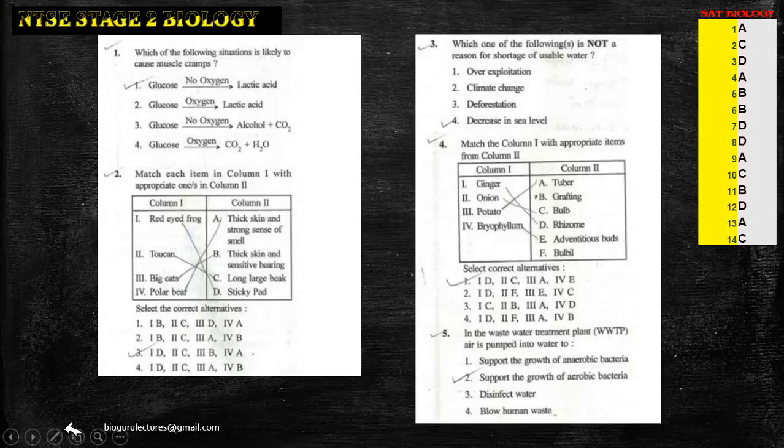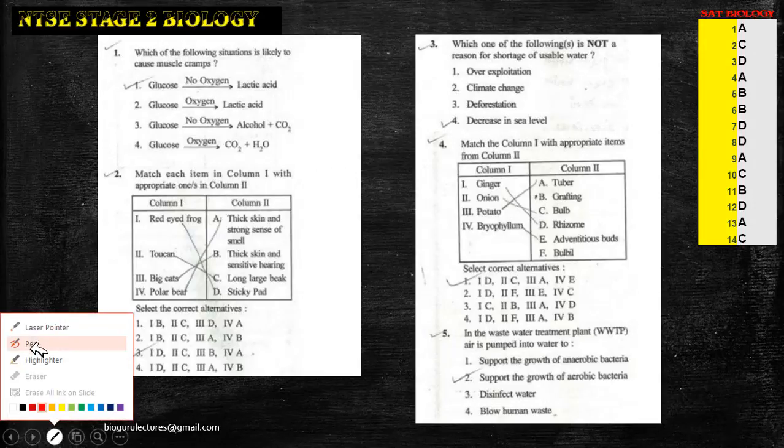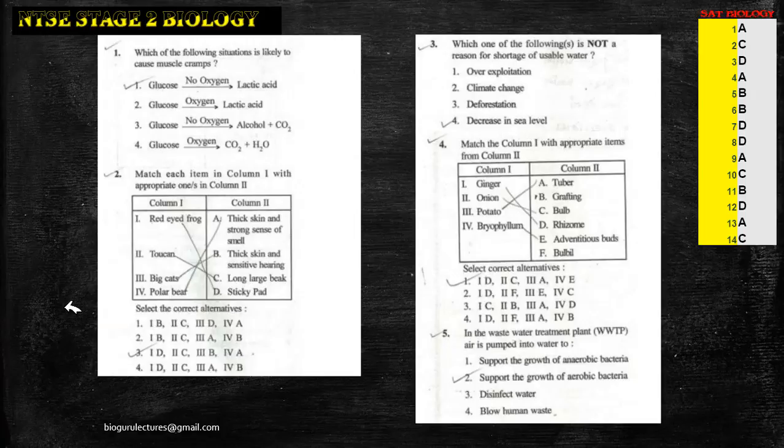Let's continue with the first question here. I believe this paper might not be for 10th, could be for 8th, I think so. First one, which of the following situations is likely to cause muscle cramps? Obviously, it is an anaerobic mode of respiration, so the product will be lactic acid. So we can see that glucose is present. In the absence of oxygen, it's going to form lactic acid. That's why it's going to cause muscle cramps.